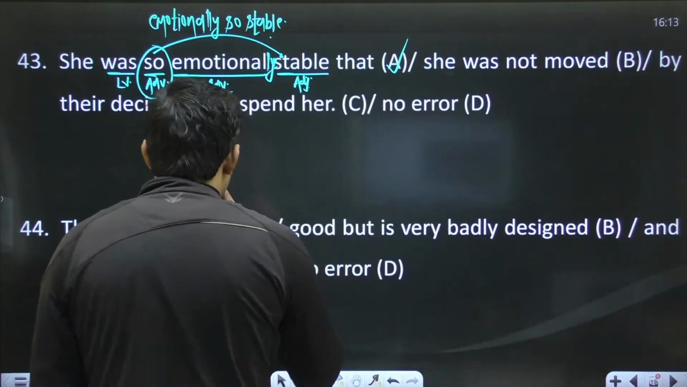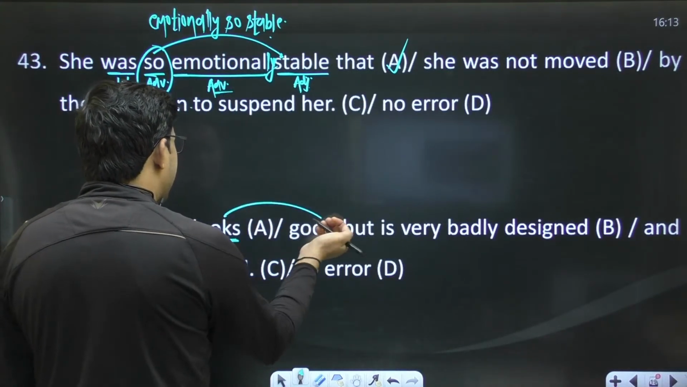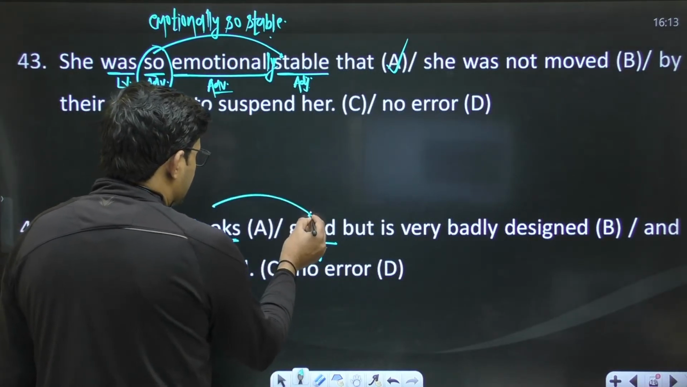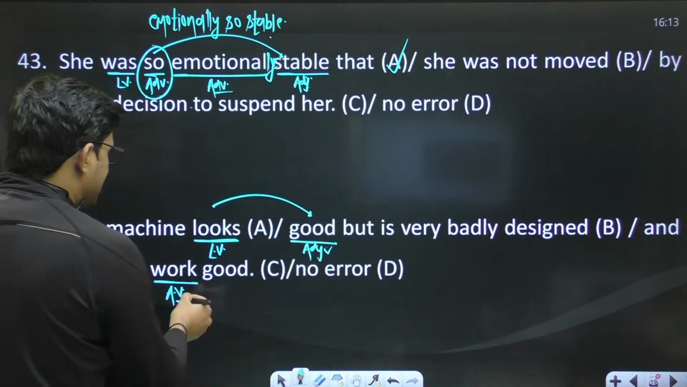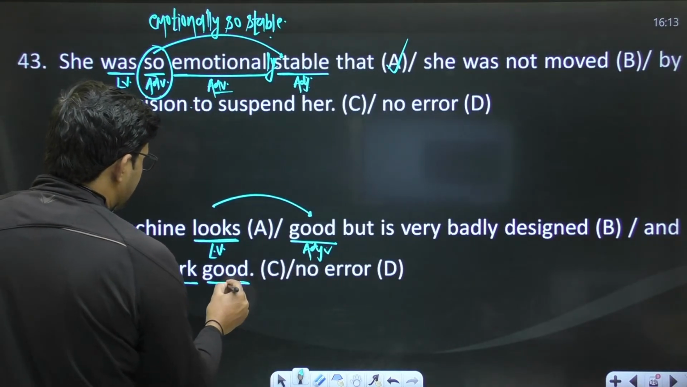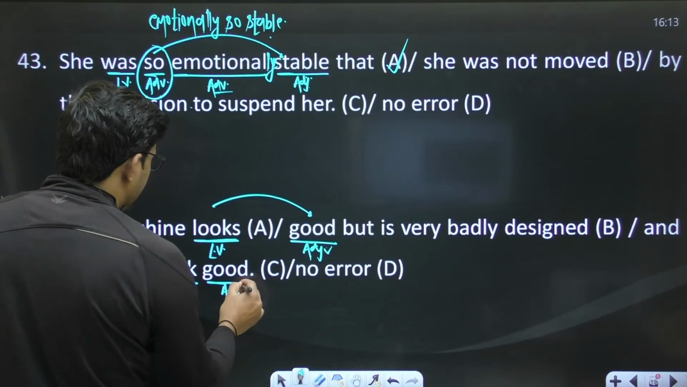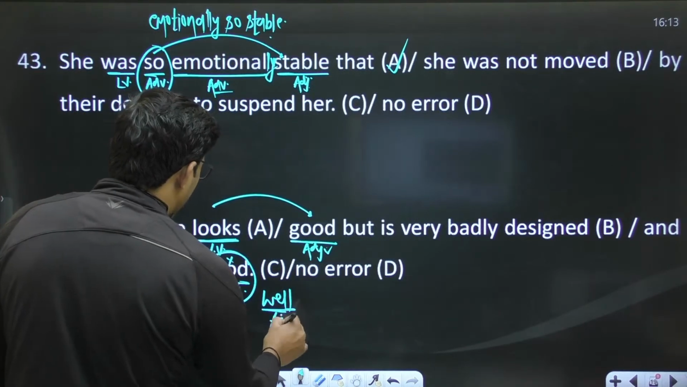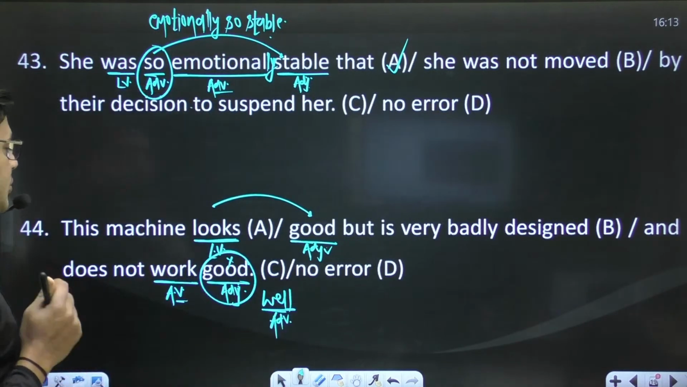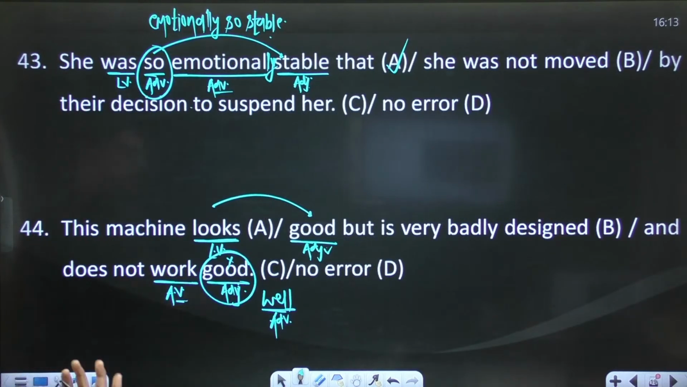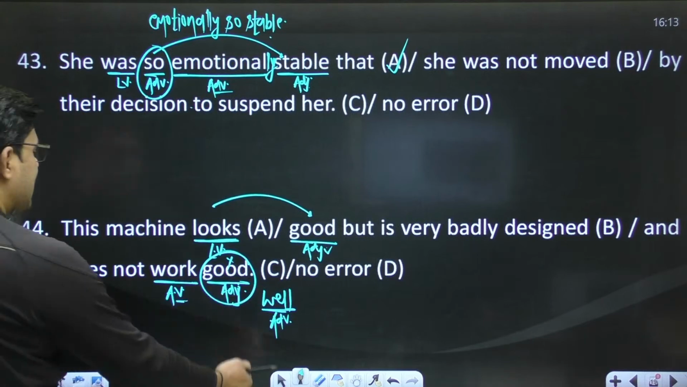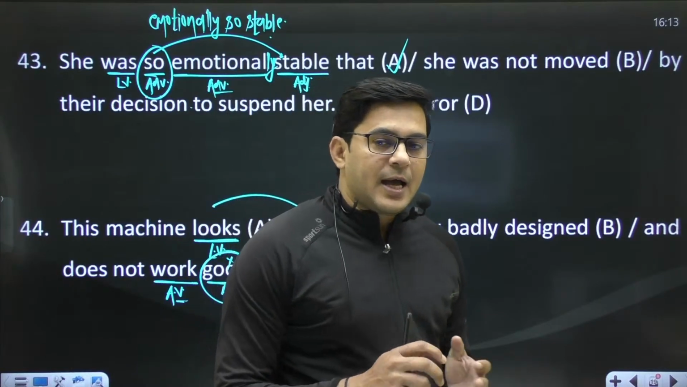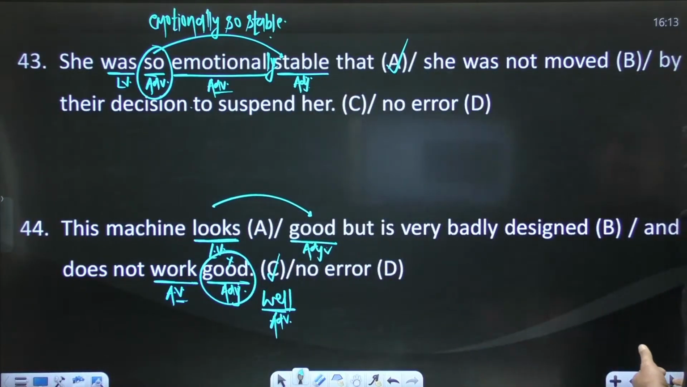So we know it very well. Linking verbs are followed by an adjective, and you already have the adjective "good", but action verbs are followed by an adverb. So replace this adjective with an adverb, and the adverb will be what? "Well." The sentence will be like, this machine looks good but it is very badly designed and does not work well. And by doing this you have an error in part C. Part C has an error, right? So move to the next sentence.